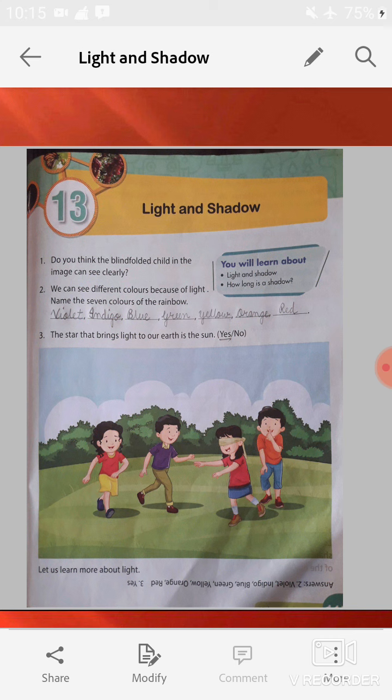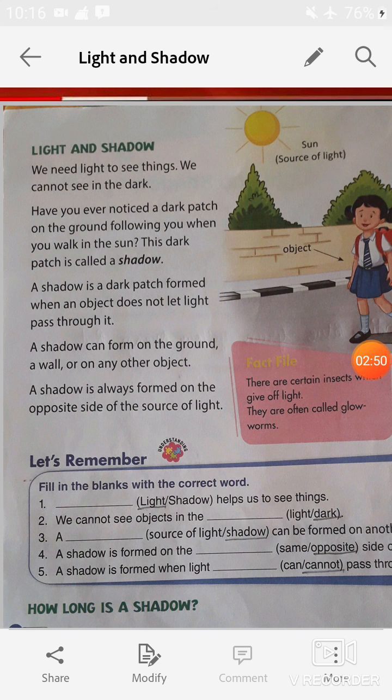The third one: the star that brings light to our earth is the sun. Yes, the star that brings light to our earth is the sun because it is the brightest star. Now, let us learn more about light. Let's discuss our first topic, that is light and shadow.